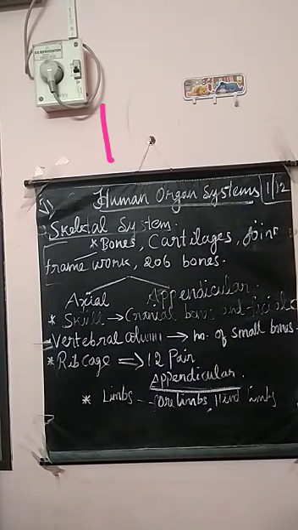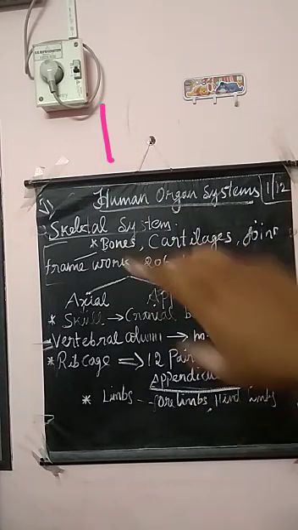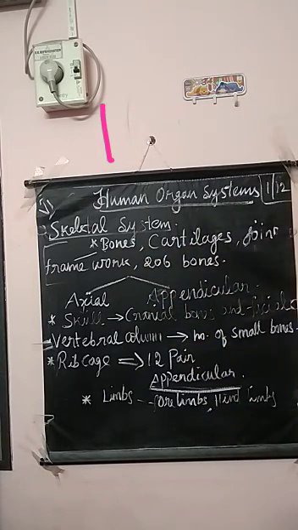Coming to the axial skeletal system, it consists of the skull, vertebral column, and rib cage. Okay, skull, vertebral column, that is the backbone as we call it, then the rib cage. All of that comes in the axial skeletal system.